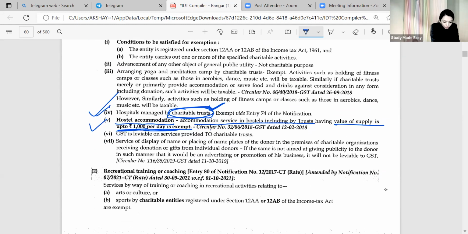But ma'am, what if all these services to charitable trust are taxable? अभी तक हम वही तो डिस्कस कर रहे हैं. It should be provided by, but if they are getting these services, it is taxable. All this service given to them, taxable. Hotel accommodation service to a person of charitable trust, taxable. I am providing prevention of health wala service to whom? Charitable trust. That for them it is taxable because I am providing to them. But when they are providing this only in such a case it is exempt. So precisely to and by should be remembered. Done?